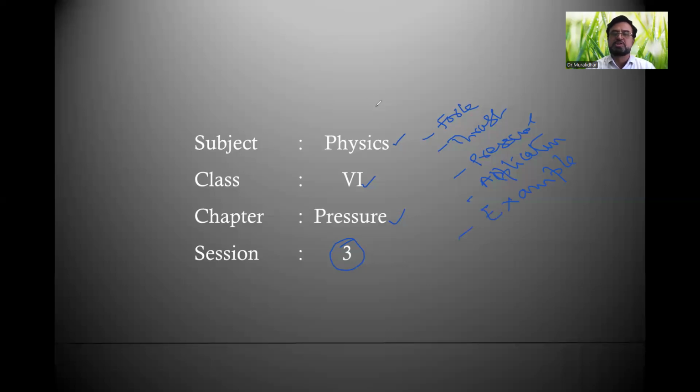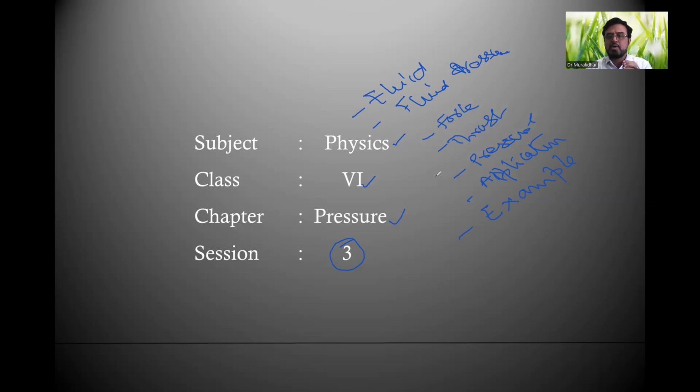We also introduced the fluid, what is fluid and what is fluid pressure. Just the introduction part you have done, right? These are the basic concepts we discussed in the last 2 sessions. In the coming sessions we'll discuss what is fluid pressure, that is pressure in liquids and gases.